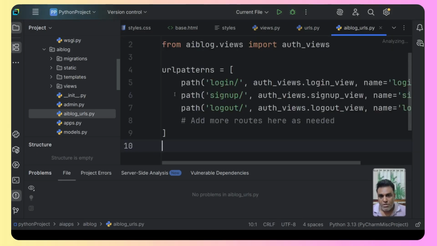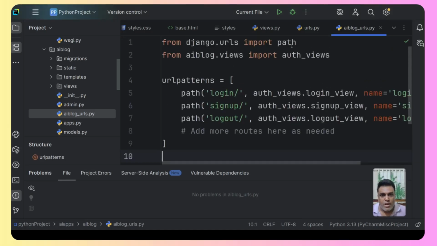So here it is. This is the code. It has a standard function that we need to import, that is from django.urls import path. We need that function for defining the URL pattern. And as you can see over here, from ai_blog.views we are importing auth_views.